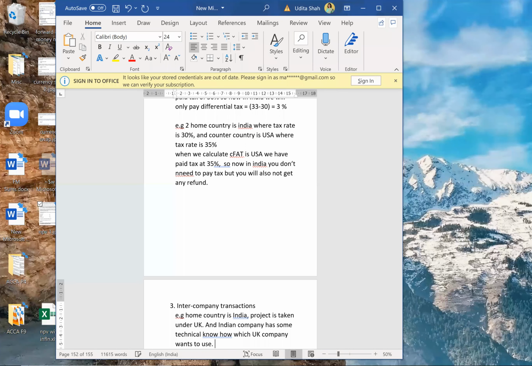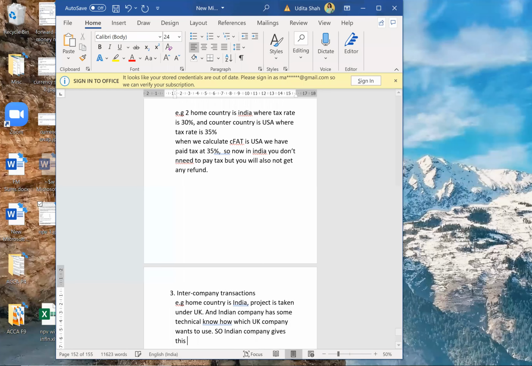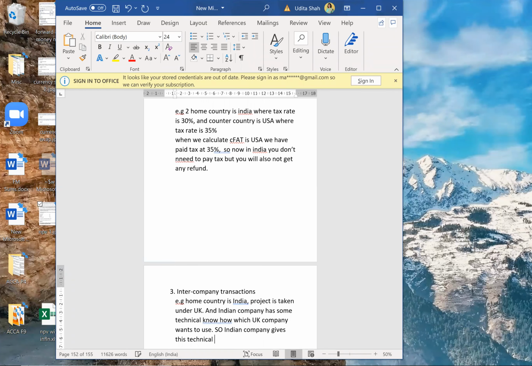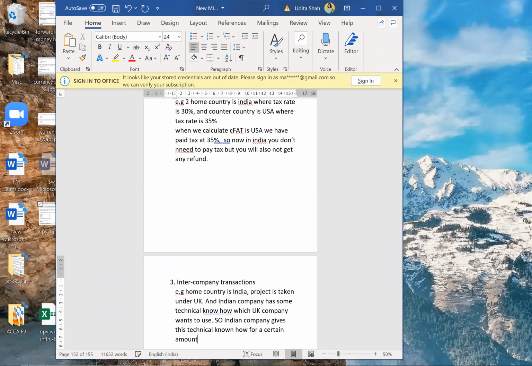So the Indian company gives this technical know-how for a certain amount of royalty. Obviously, no one will give it for free, right?